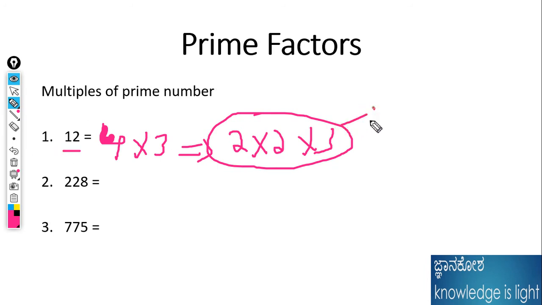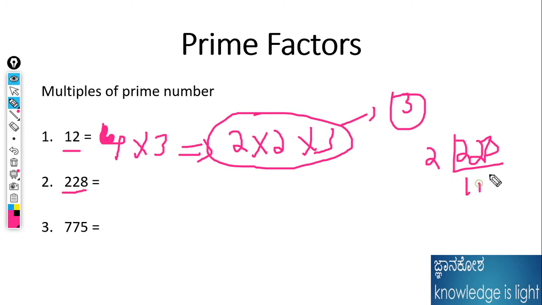Or they may ask how many numbers are the prime factors for 12. Like that they would ask. For 12, 3 numbers are the prime factors: 2 into 2 into 3. Again, take the number 228. I will divide it step by step. 228 divided by 2 is 114, divided by 2 is 57, and 57 is divisible by 3, giving 19.